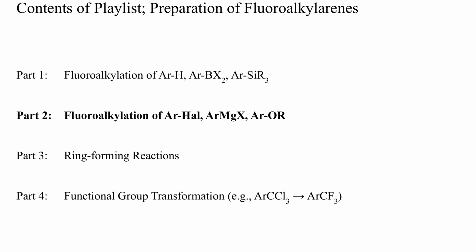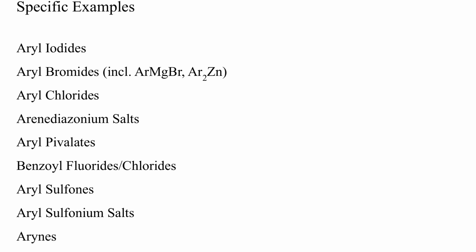I have discussed the general properties of fluorinated organic compounds in part 1 of this video playlist. The specific examples are organized according to the starting material in the order given here. We'll start with aryl halides and diazonium salts, followed by aryl esters, benzoic acid derivatives, aryl sulfones and sulfonium salts, and finally with some examples of the fluoroalkylation of arenes.